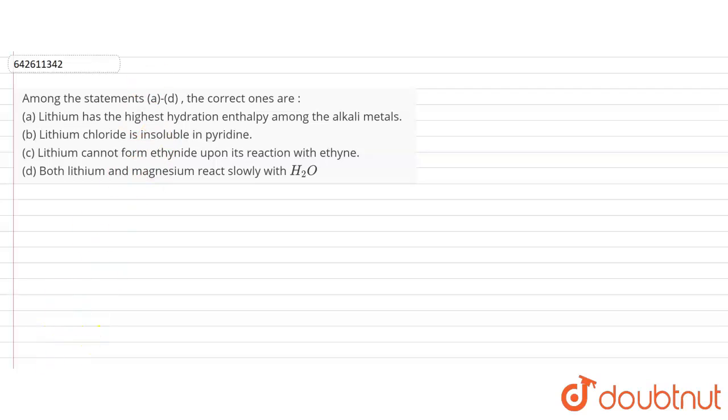Hello, so the question is saying this: among the statements A to D, which are the correct ones? So we have to find the correct statements. Statement A says lithium has the highest enthalpy of hydration among the alkali metals. Statement B says lithium chloride is insoluble in pyridine. Statement C says lithium cannot form ethynide on reaction with ethyne. And option D says lithium and magnesium react slowly with water.